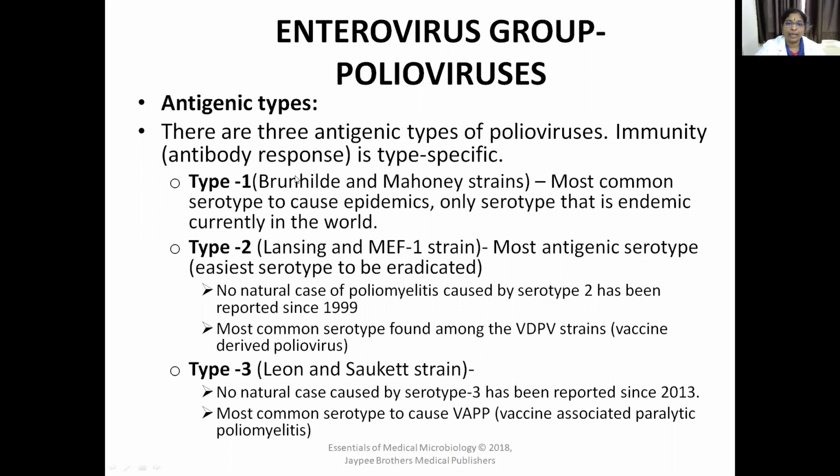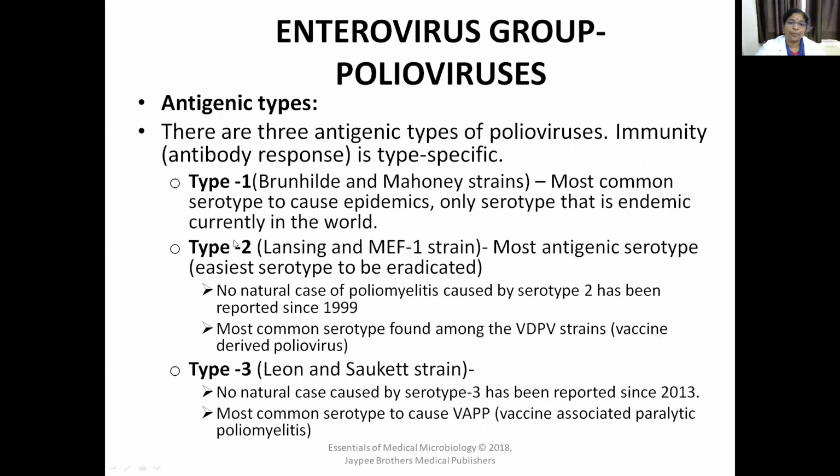Type 1, the Brunhilde and Mahoney strain, is the most common serotype to cause epidemics, and it is the only serotype that is endemic currently in the world. Presently in the world, this is the only serotype that is prevalent.